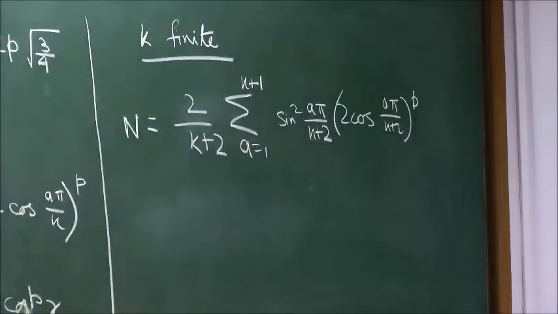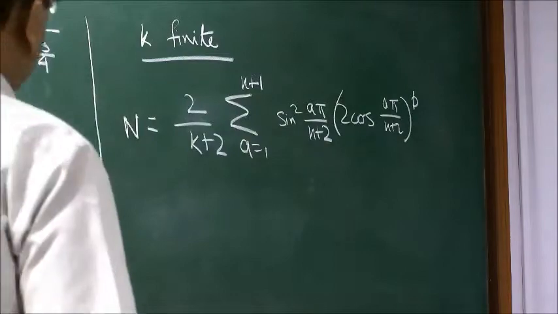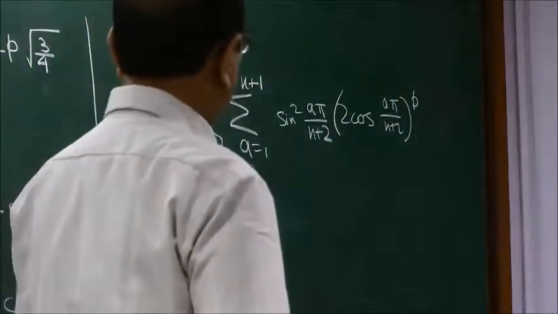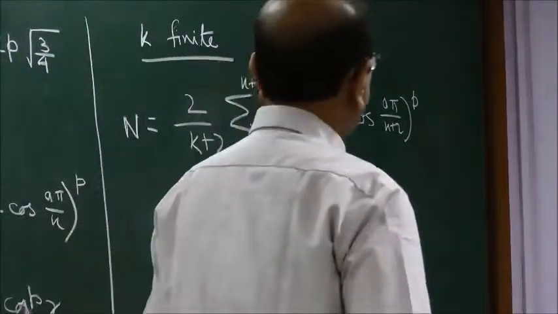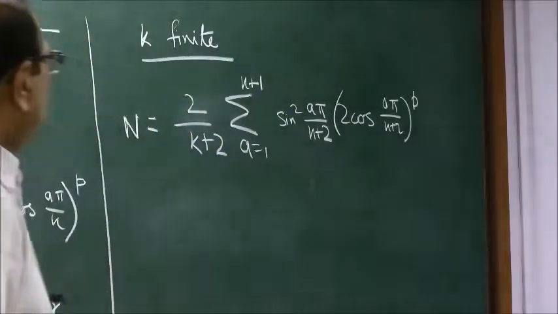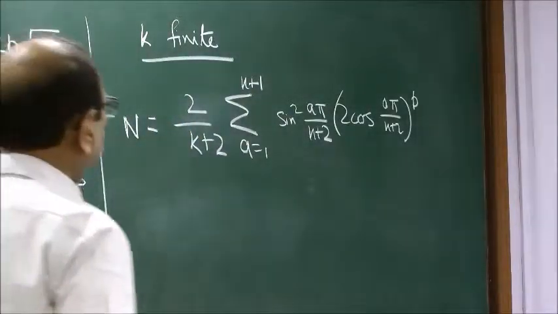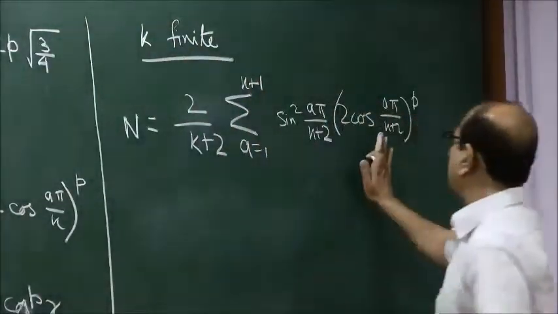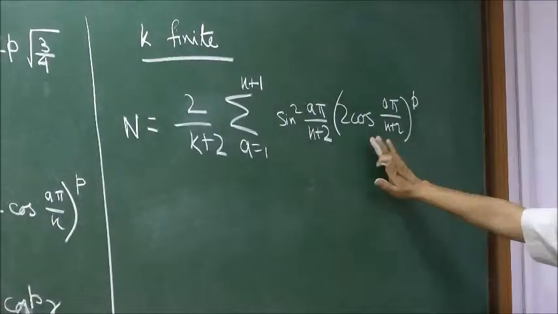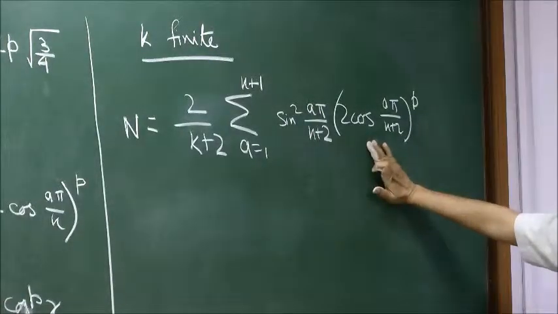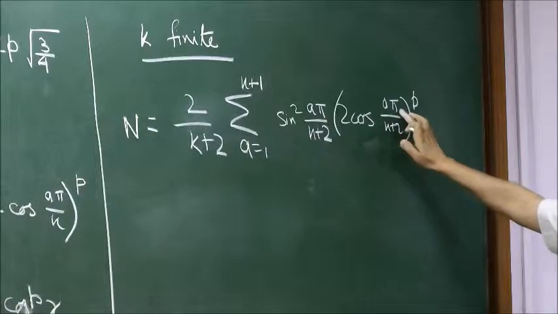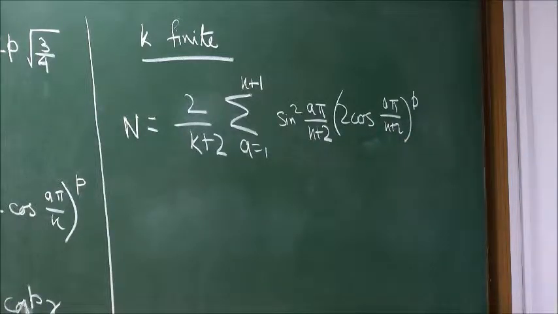approximate this series. It's not an infinite series, it's a finite series, a finite number of terms when K is finite, and we can approximate this finite sum by the dominant term, which is the one which has the highest number raised to the power. So when does this number become the highest? It has the highest value when this A pi by K plus 2 becomes the smallest.